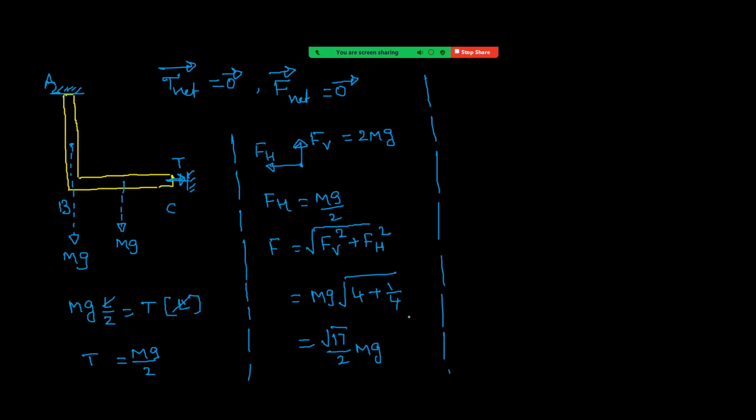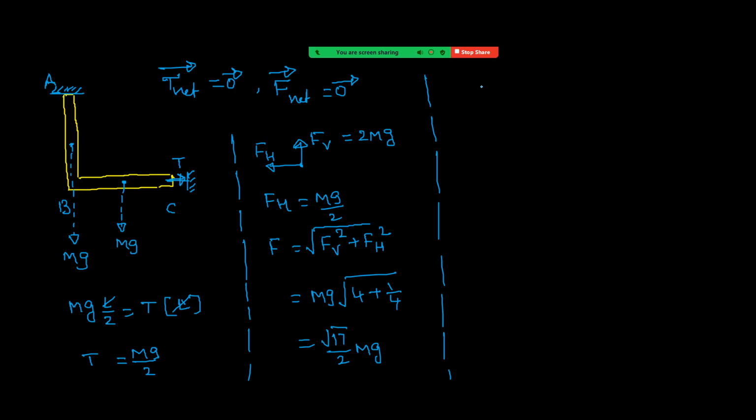If you see carefully, before cutting the string, where was the center of mass for this rod? For this vertical part, the center of mass is at its center. For this horizontal part, the center of mass is at its center. For these two parts together, the center of mass will be at the midpoint of the line joining these two. I hope you are getting it.